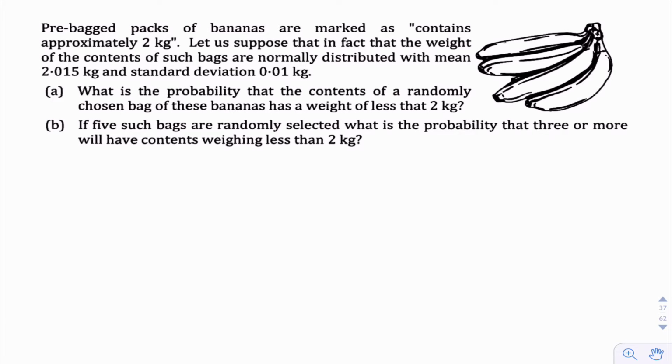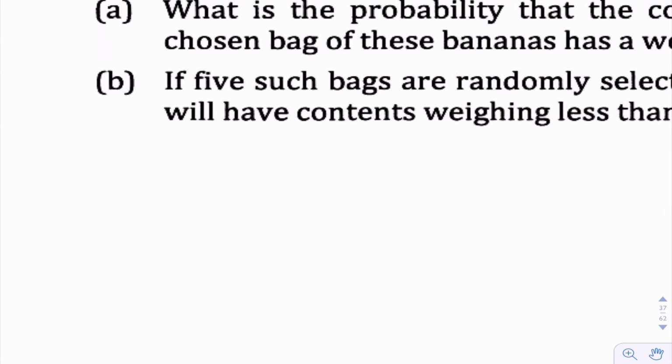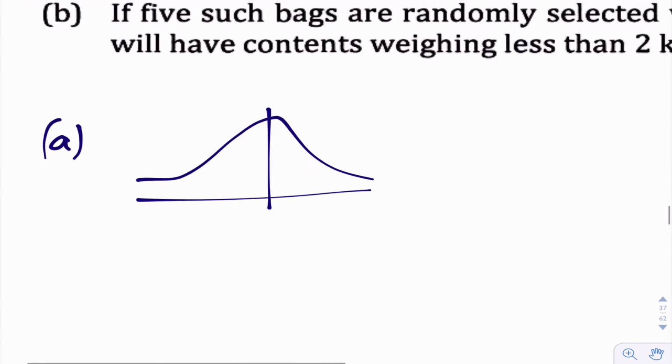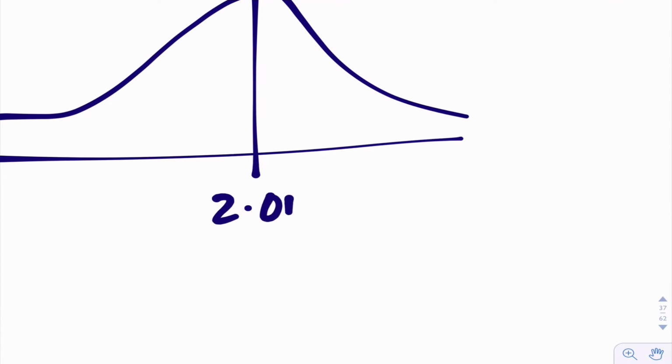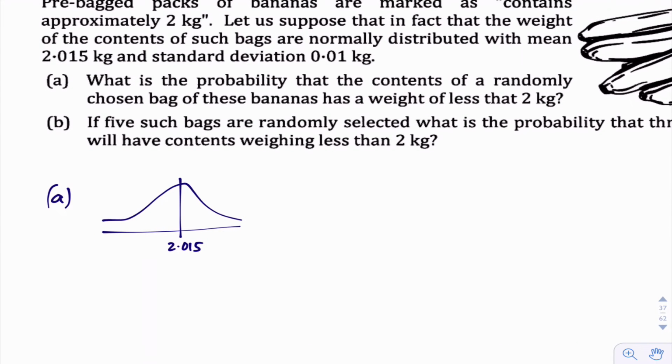All right, last one for this very, very long video. Pre-packed bags of bananas are marked as contains approximately 2 kilos. Let us suppose that in fact the weight of the contents of such bags are normally distributed with the mean, that, standard deviation, that. What's the probability that the contents of a randomly chosen bag of these bananas weigh less than 2 kilos? Okay, A, is this inverse or not? Let's check it out. Normal distribution. We've got bananas here, mean 2.015. Okay, and what's the probability that it has a weight less than 2 kilos?